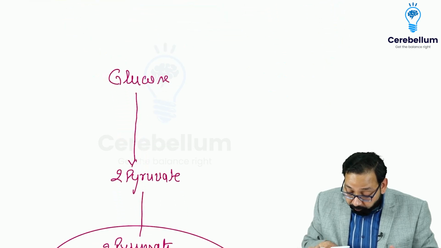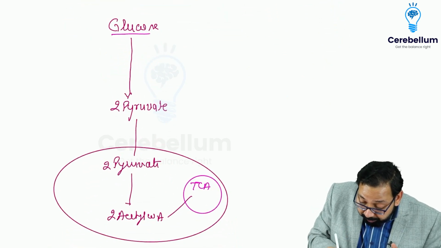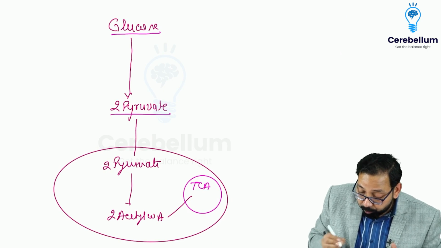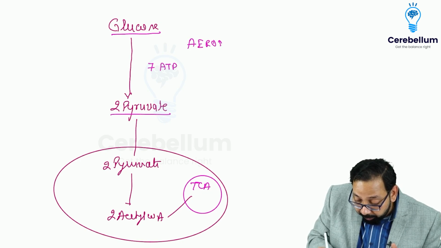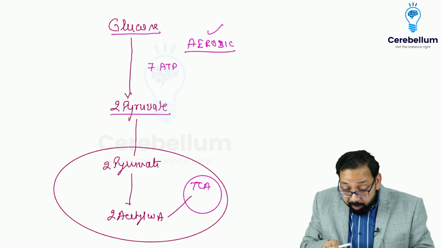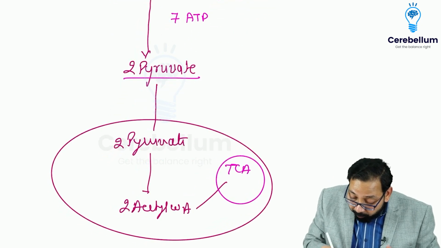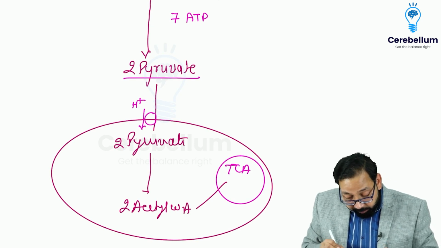Now, complete energetics of glucose. Glucose is converted to two molecules of pyruvate. In aerobic glycolysis, the net gain was 7 ATP. I told you the mnemonic: aerobic has 7 letters, 7 ATP. Now two molecules of pyruvate enter the mitochondria with the help of H ion import.